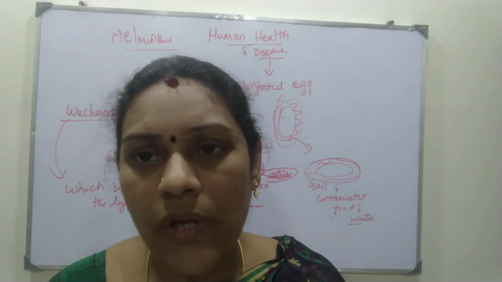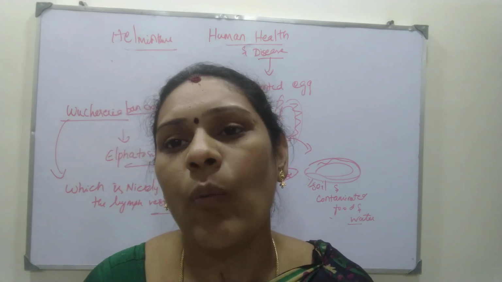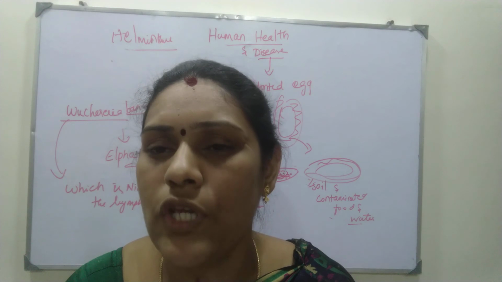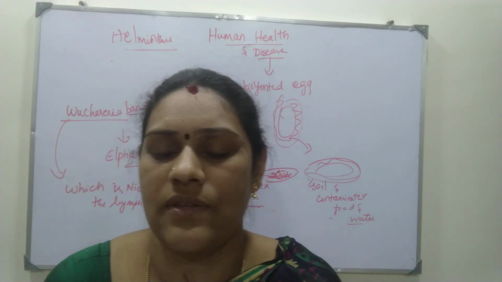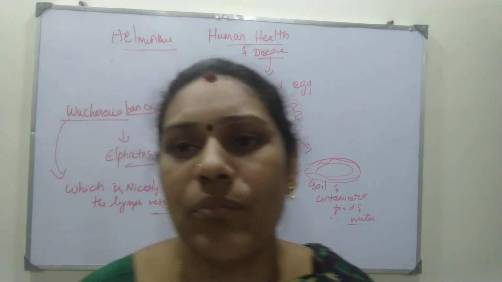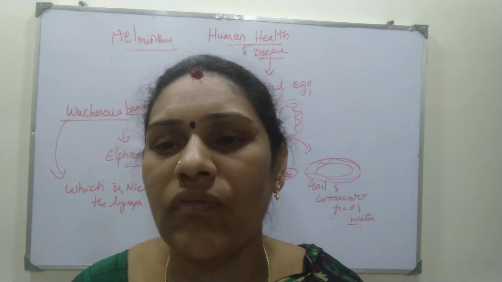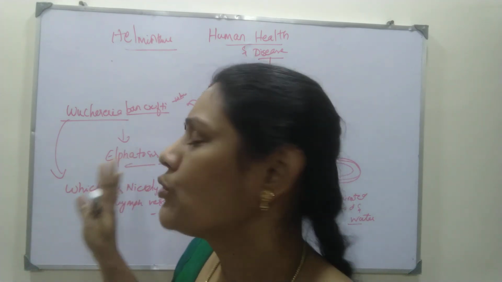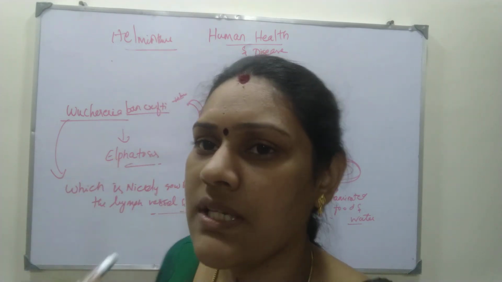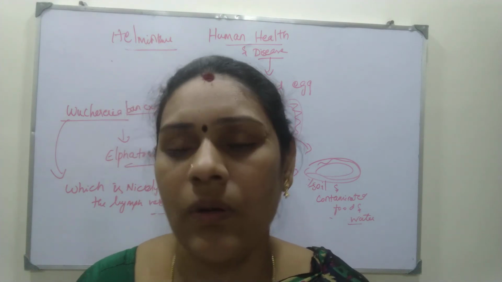So how can you prevent this disease? By avoiding mosquito bites, using mosquito repellents or mosquito nets, or wearing full-sleeve dresses. Mainly we should maintain our environment without stagnant water. These are the main things you should keep in mind when you are reading about infectious diseases of humans. Okay, thank you.